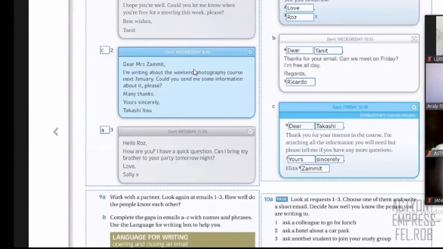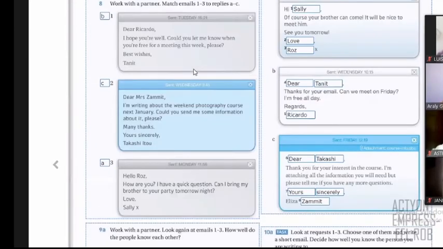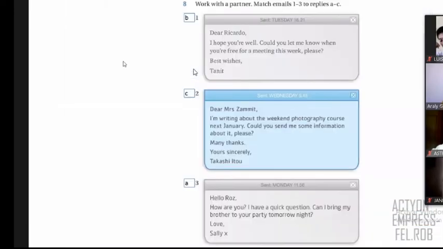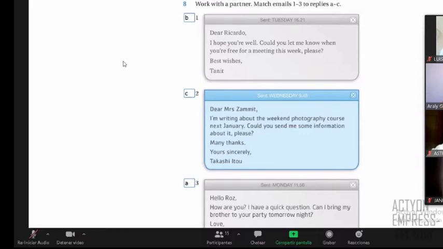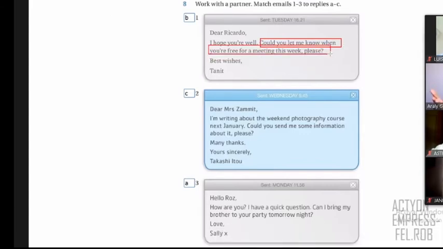So this is what you have to do. In your writing of today, you have to do something very similar to this. You have to include requests in your emails. For example, you can say here, let's see, this is a request. Do you see? Could you let me know when you're free for a meeting? So this is an example of a request. So you can say, hello, how are you? And the request, right? In number two, you have another request. You see, could you send me some information about that, please? So that's another request.